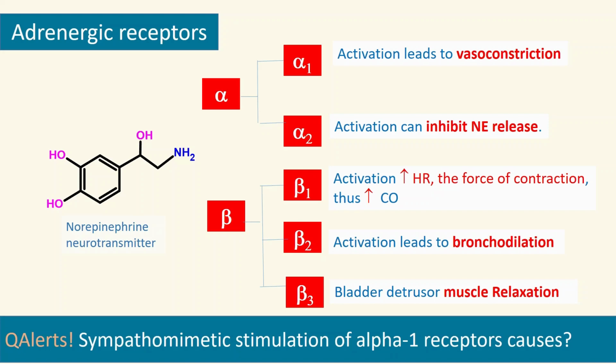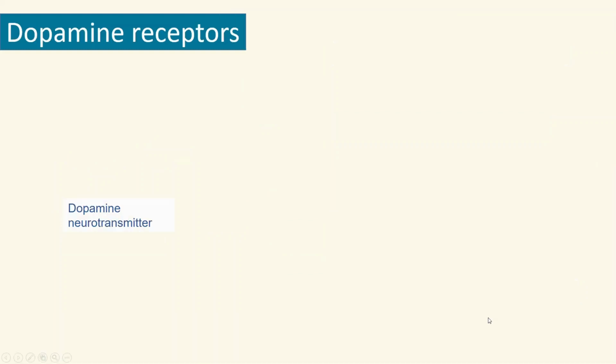All right, so here is a question alert. Sympathetic stimulation of alpha receptor causes what? Guess what is the best response for this question alert here? Yes, you guess and answer this in the description in our channel, and then test your answer. So the answer here is, when you stimulate the sympathetic alpha 1 receptor, that causes vasoconstriction, and not vasodilation. That's wrong. Here, corrected this one, vasoconstriction, because sympathomimetic activity causes vasoconstriction, whereas alpha 1 receptor blockade causes vasodilation.